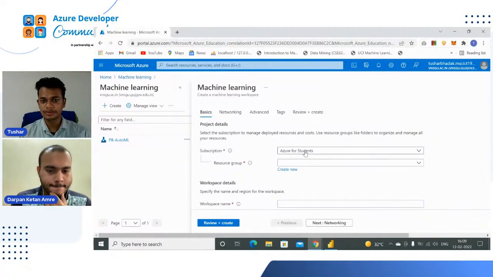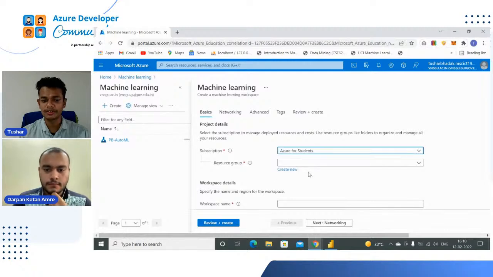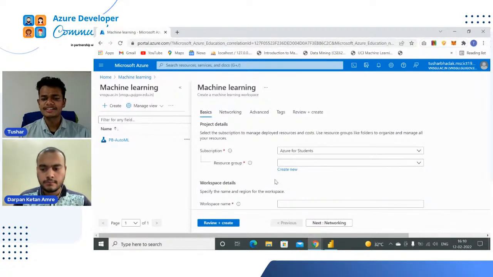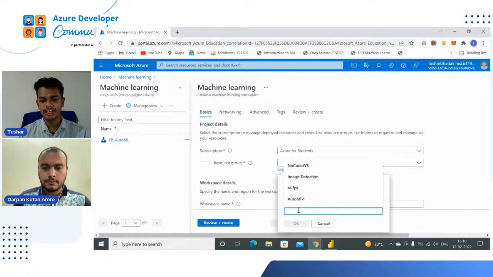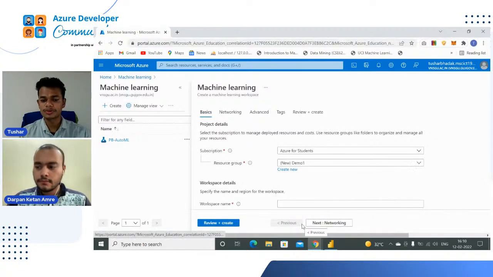Here it is the subscription. I am using Azure for Students, so the Azure for Students subscription is given. Now here we can select a resource group. There is one resource group already available in my dashboard, but let's create a new one. Just click on create new and give it a name. I am giving it demo1. So this is my resource group, and one resource group is created.